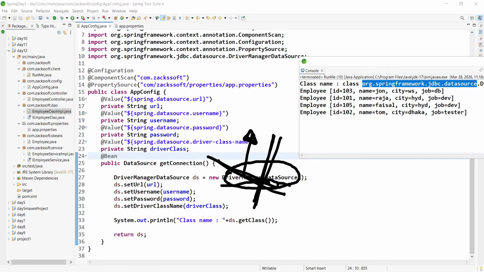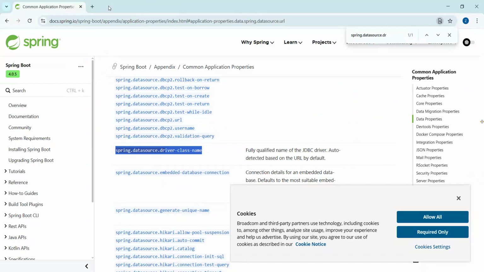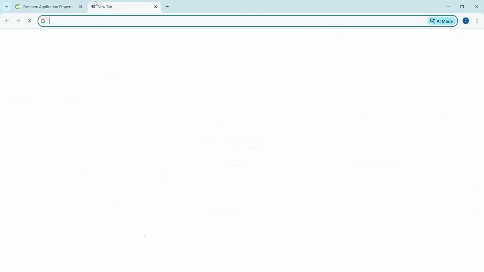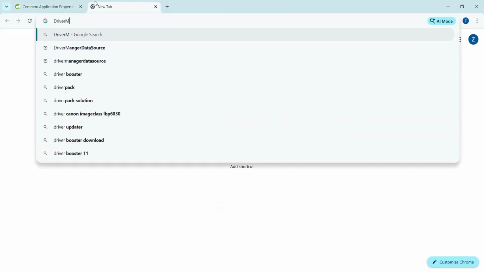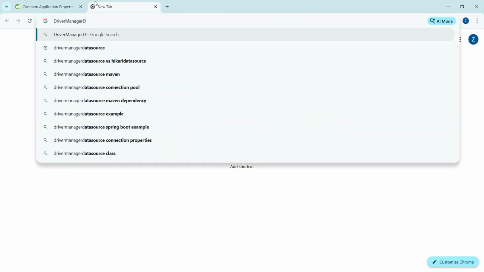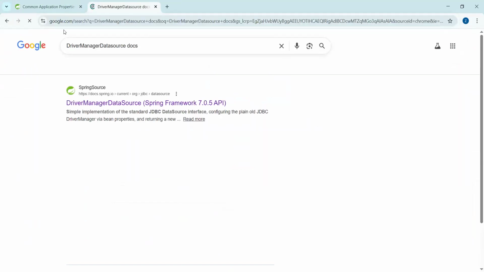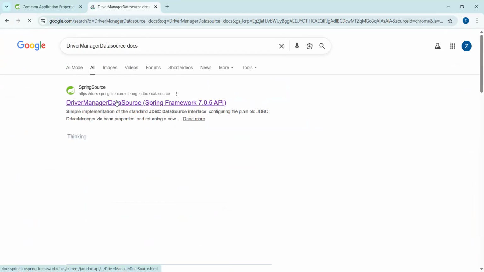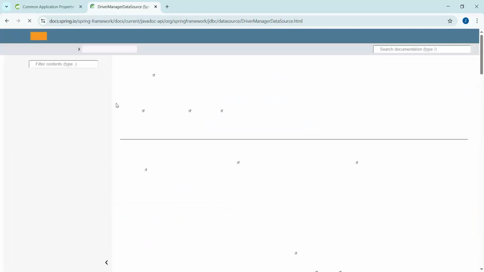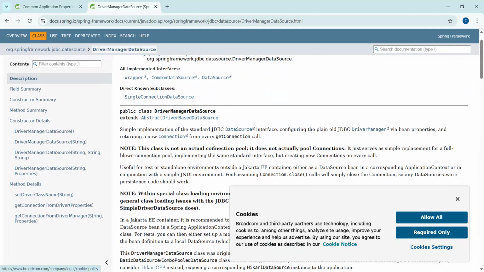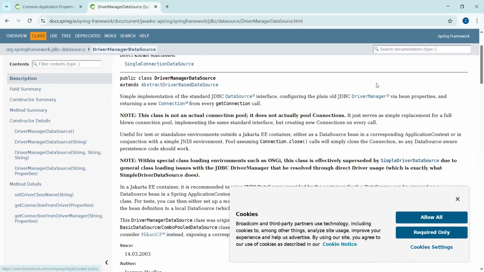No, sir. Simply, let me search on Google. For example, driver manager data source. Just observe, just check. We click here. Just observe this point: note the class is not an actual connection pool. Have you got my point?